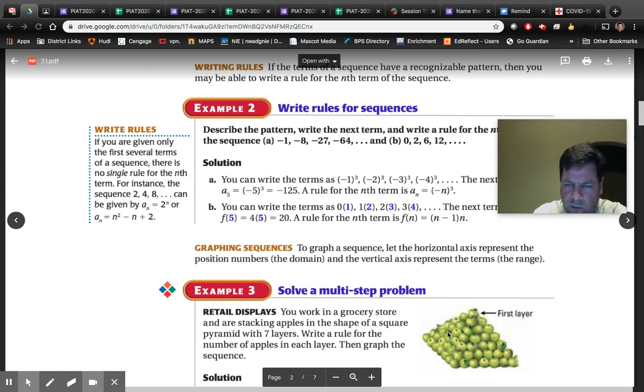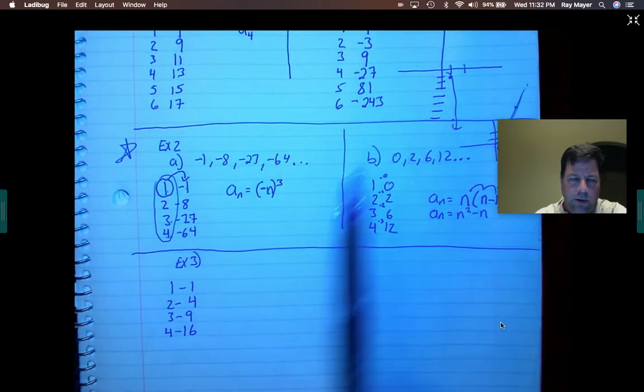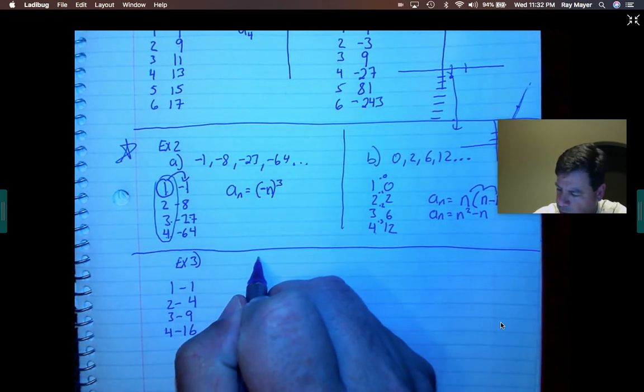The next one's going to go 4 by 4 by 4. That's going to be 16. You ought to start seeing a pattern with this. Let me go over here real quick and give you the paper here. Picture, right? Here's the 1 apple.